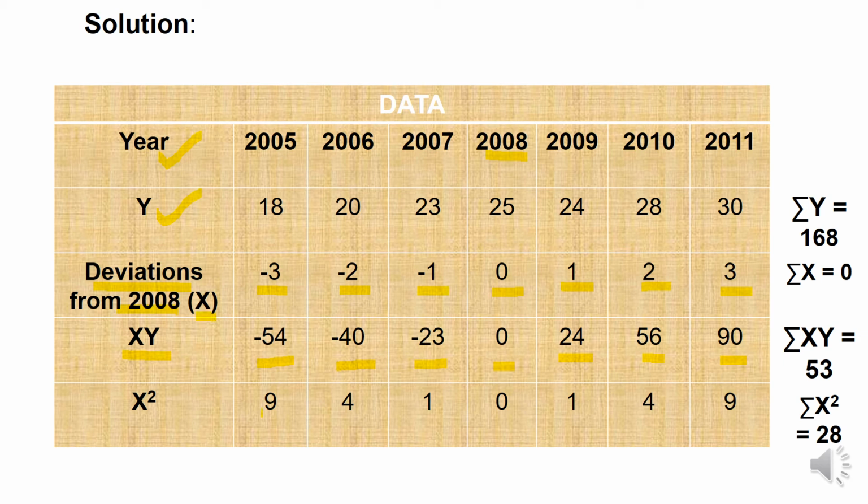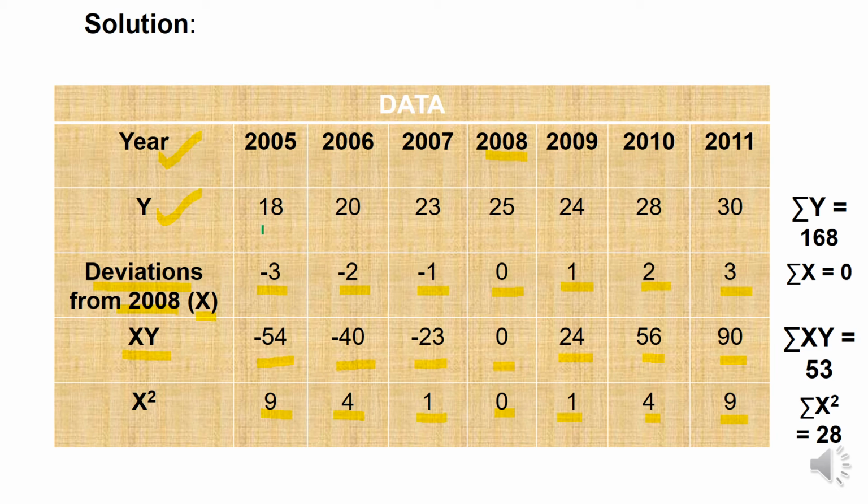Now we'll take the square of values on an individual item-wise basis for the series x, that is the square of minus 3 is 9, the square of minus 2 is 4, the square of minus 1 is 1, the square of 0 is 0, the square of 1 is 1, the square of 2 is 4, and the square of 3 is 9. Students, I hope you must be solving the numerical alongside to gain the understanding and the proficiency for solving this numerical. Now what we'll do, we'll take the summation values.